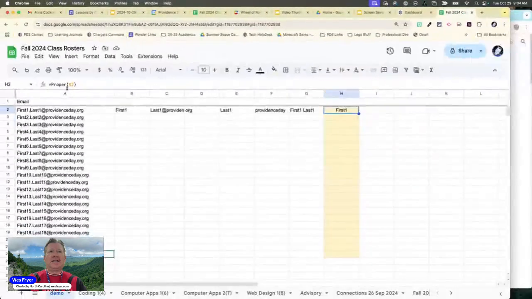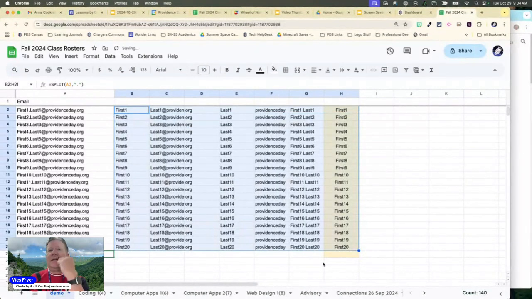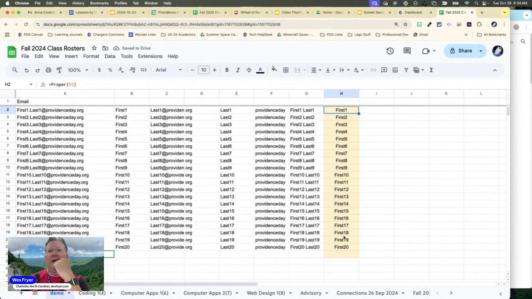So this is how that looks. When I've created those formulas, I can just paste in all of my student emails, and then I fill it in by highlighting and dragging down. And then isn't this nice? Then I have all my students' names right here that I can copy and paste. And I have this for all the courses that I teach.